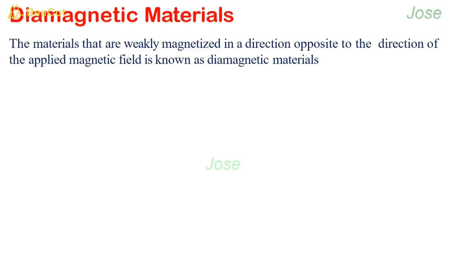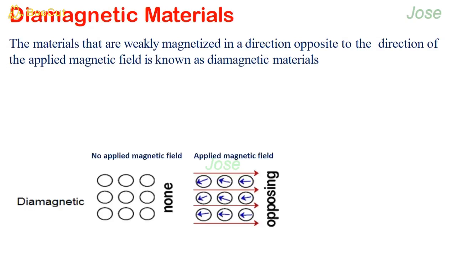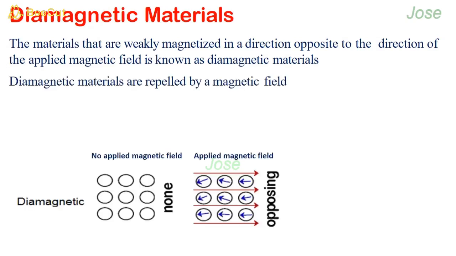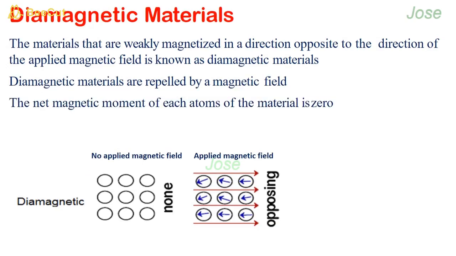Diamagnetic materials. Materials that are weakly magnetized in a direction opposite to the direction of the applied magnetic field are known as diamagnetic material. Diamagnetic materials are repelled by magnetic field. The net magnetic moment of each atom of the material is zero. Example: gold, silver, zinc, etc.